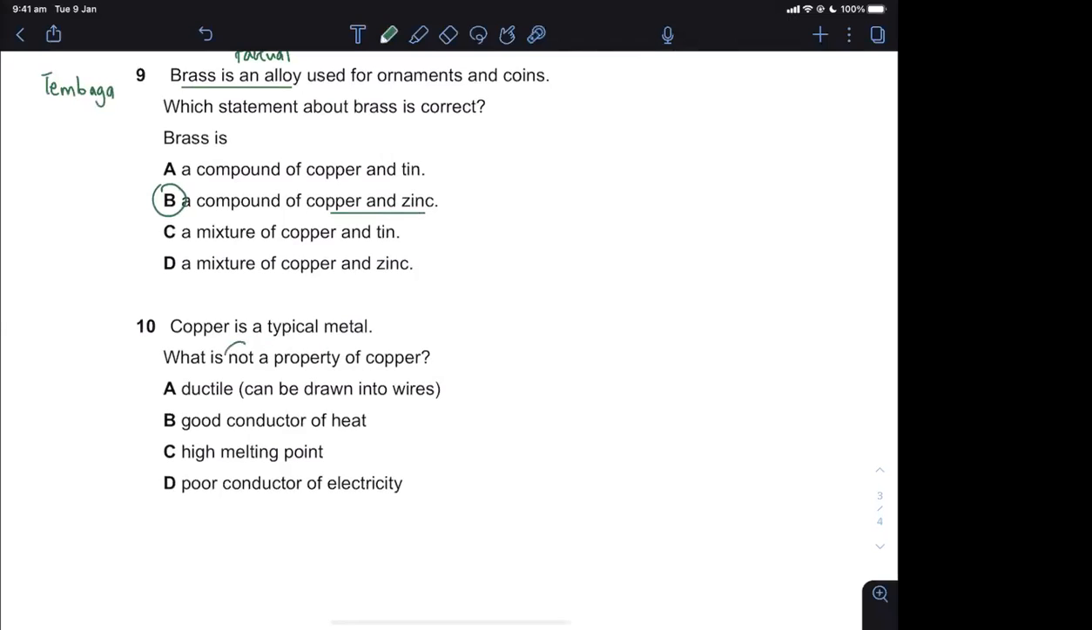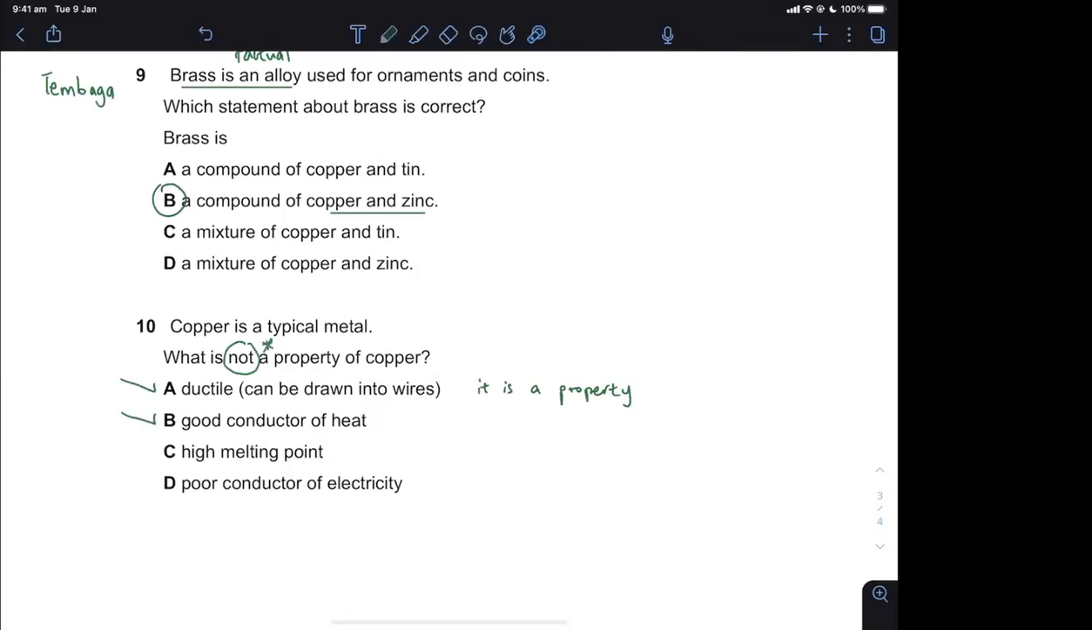Number 10, the last one, copper is a typical metal. So when you read this question, you gotta read carefully. It says which is not. This is a negative question. So copper is a metal. Metal can be drawn into wire. You can imagine copper cable for internet connections. So people actually use that. So this is correct. It is a property, which is why it cannot be the answer. Be careful, not a property. This is a property, cannot be the answer.